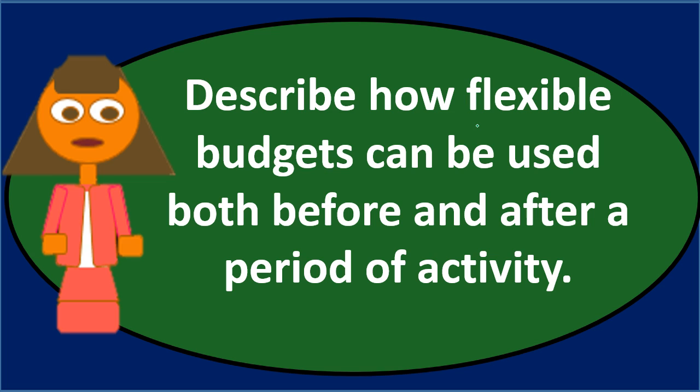And then after the period is over, we can then use the flexible budget type format again, the contribution margin type format again. How? Because at the end of the process, we will know how much was actually produced. And then we can make a comparison, not based on the fixed budget because it's got a different level of production, and therefore the comparison won't be as useful.